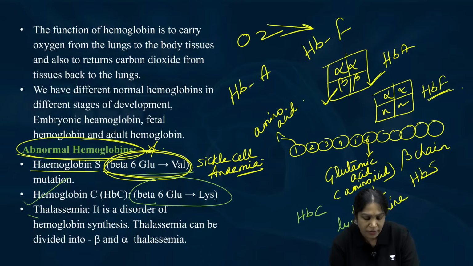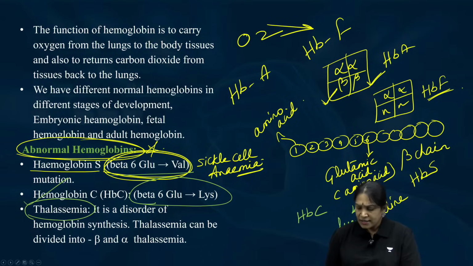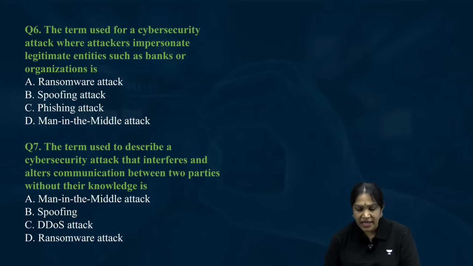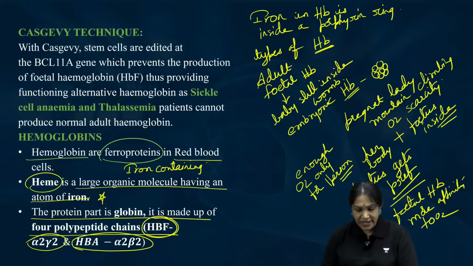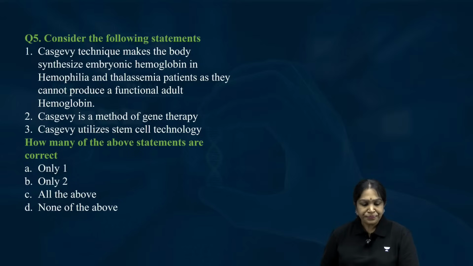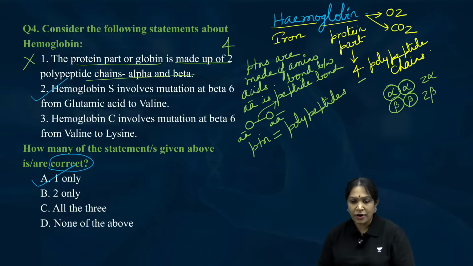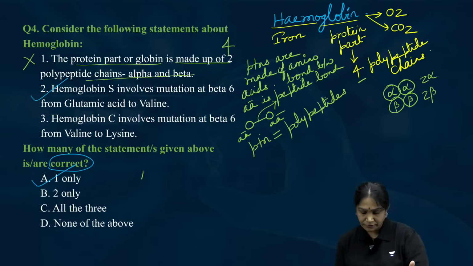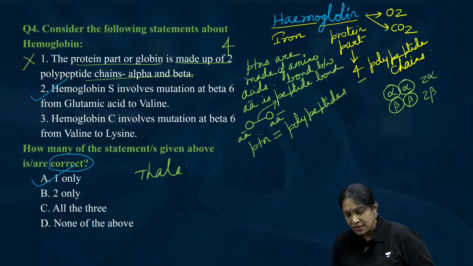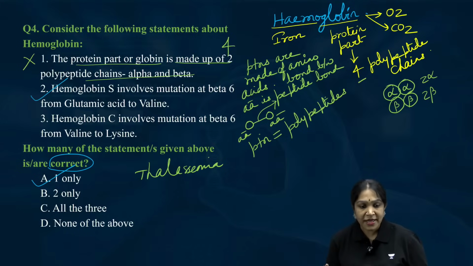Next, there is one more disease called thalassemia. Did you hear about thalassemia? In thalassemia, this is not a defective hemoglobin.